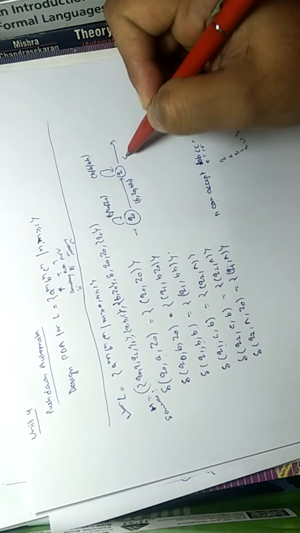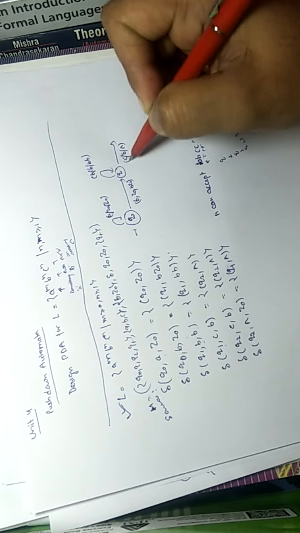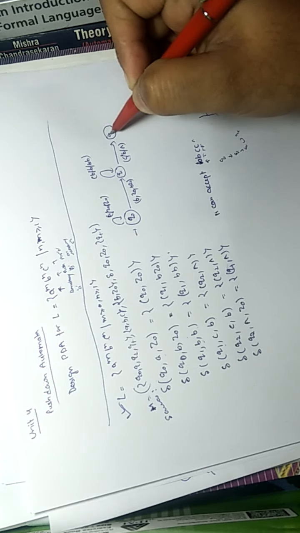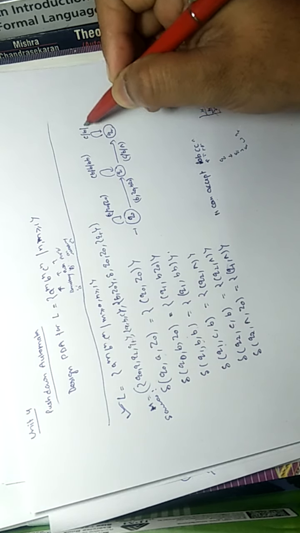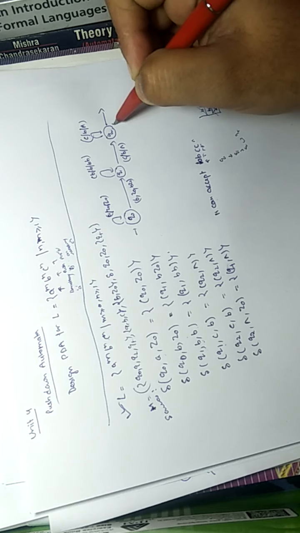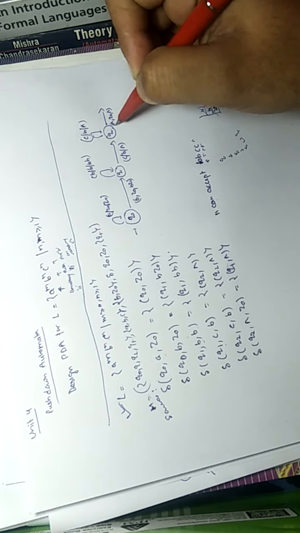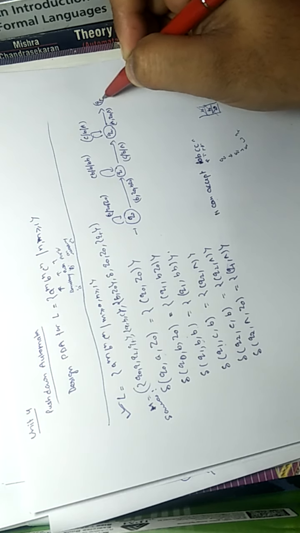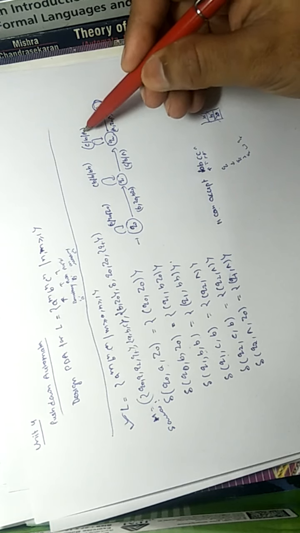Then we are reading C, B on the top, we are popping it, moving to Q2, and at Q2 we are reading C again, B on the top, and we are popping it. Then we reach the end of the input, Z0 at the top of the stack, and we are popping it and reaching QF.